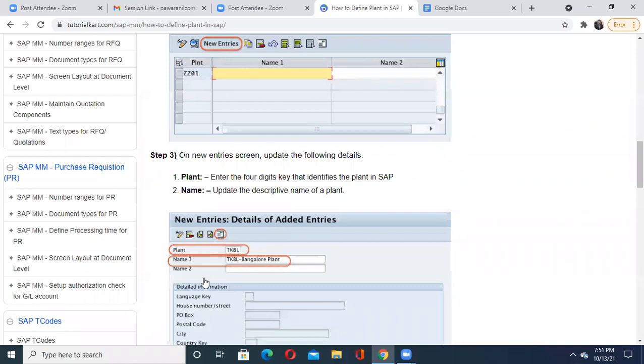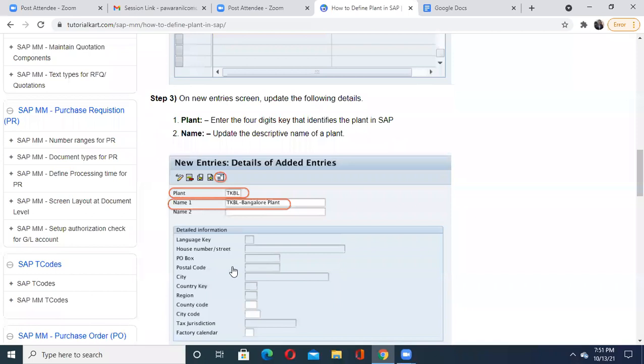After giving the plant details, the 4-digit key, you enter the descriptive name of the plant. Why is there a need for a descriptive name? Because it is a kind of note, a description by which any programmer or consultant can understand that this plant TKBL is associated with the Bangalore plant. So its short description is available there.